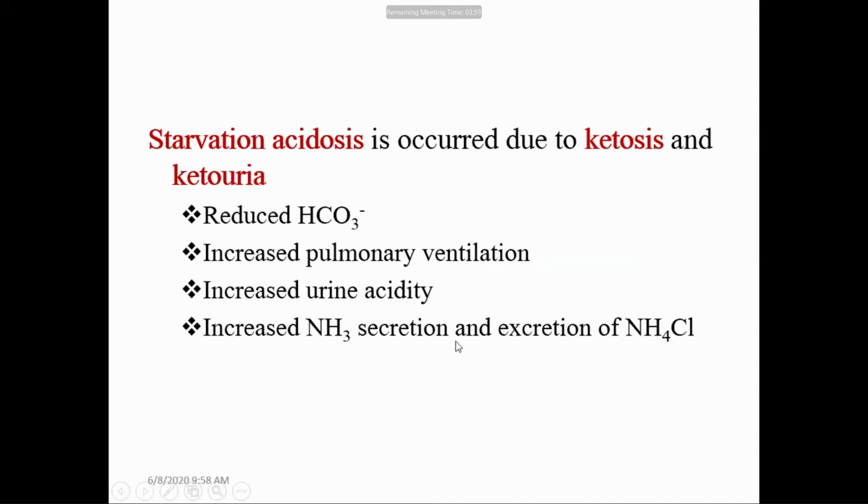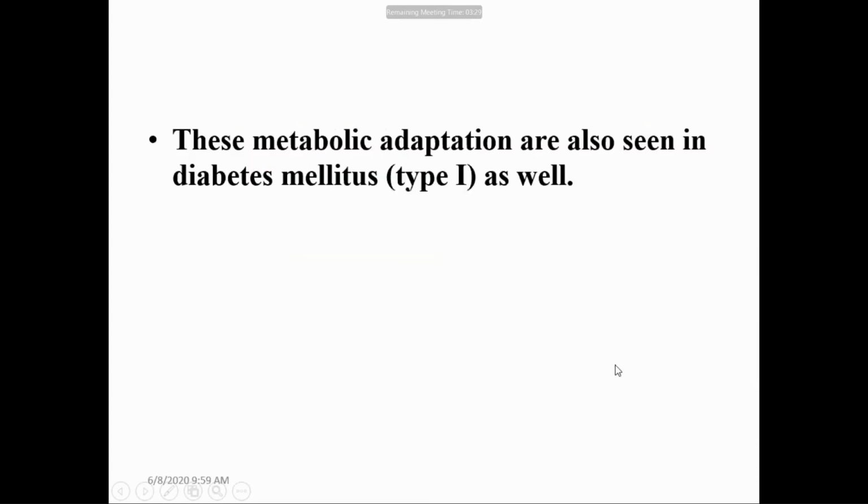So increased ammonia secretion and excretion of ammonium chloride can be seen. So reduced bicarbonate, increased pulmonary ventilation, increased urine acidity, and increased ammonia secretion and excretion of ammonium chloride are all compensatory mechanisms for the starvation acidosis. And these metabolic adaptations are also seen in diabetes mellitus type 1 as well, this acidosis due to the ketone bodies.